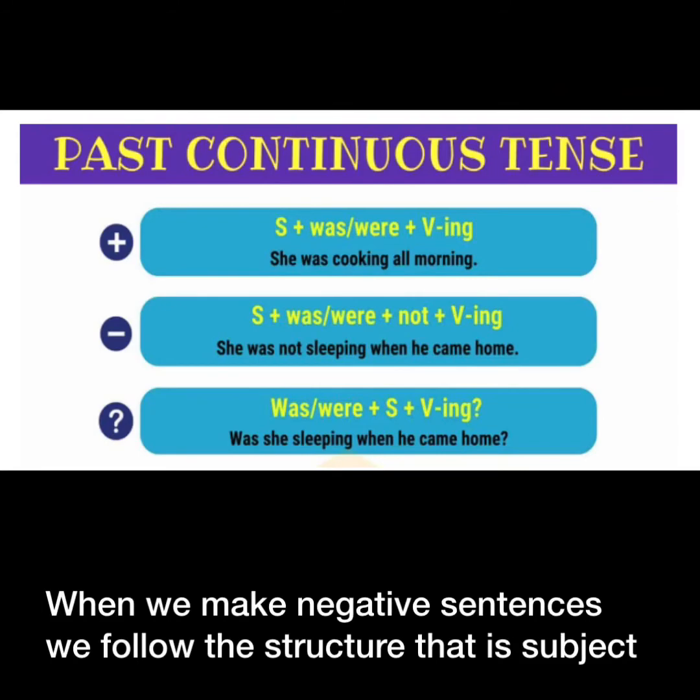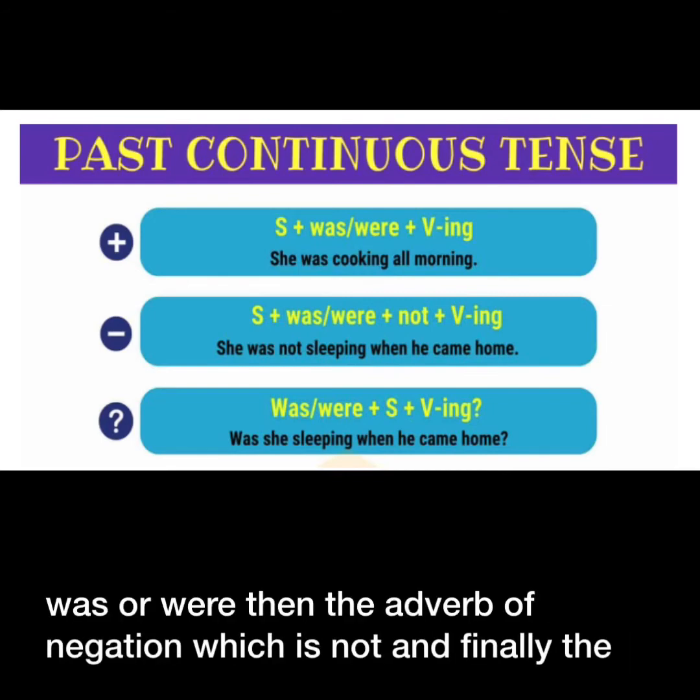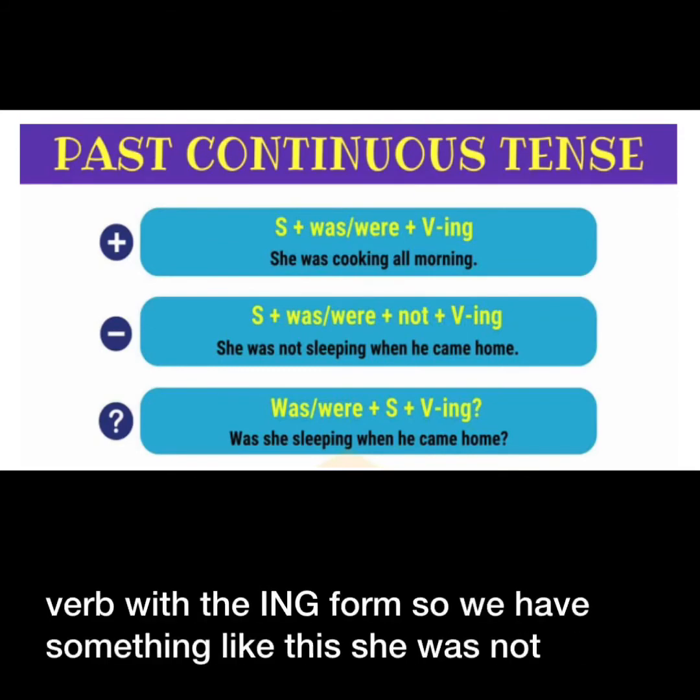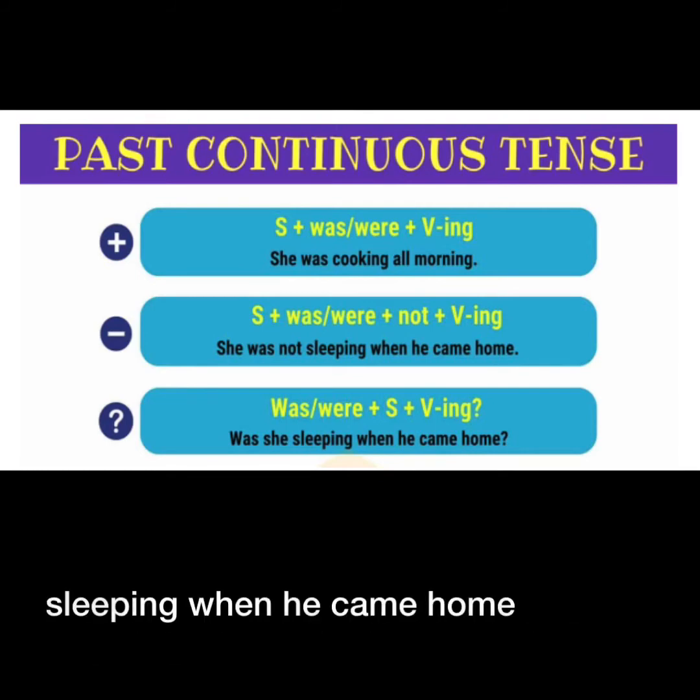When we make negative sentences, we follow the structure that is subject, was or were, then the adverb of negation, which is not, and finally the verb with the ing form. So we have something like this: she was not sleeping when he came home.